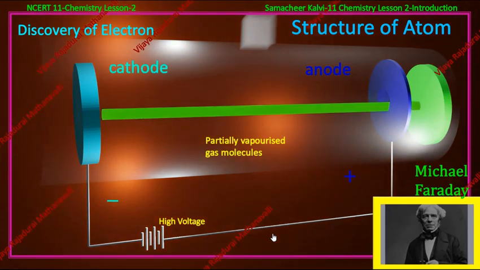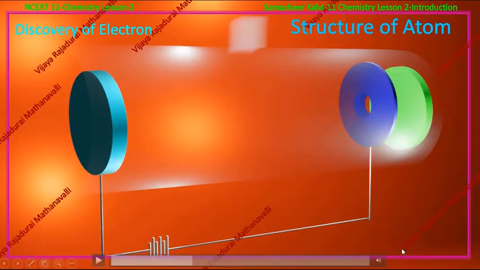He thought that the ray would be visible, but the ray was very thin. Because of this, Michael Faraday said that John Dalton was wrong and that atoms are divisible. But he did not talk about any characteristics of the rays as strongly as he talked about the divisibility of an atom.